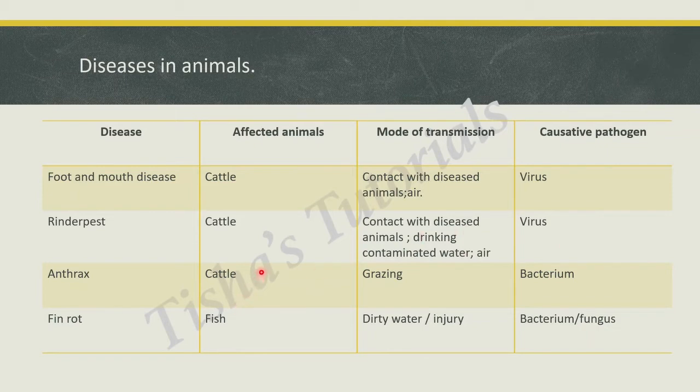Anthrax. It is again seen in cattle. Mode of transmission is grazing. Causative pathogen is a bacterium. Fin rot. The name itself tells us it is rotting of fins, and fishes are the only organisms which have fins, right? The mode of transmission is dirty water or injury. The causative pathogen is a bacterium or fungus. The rotting of fins of fishes is called fin rot.